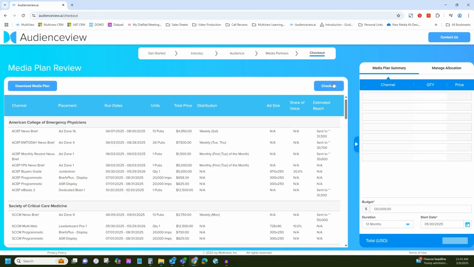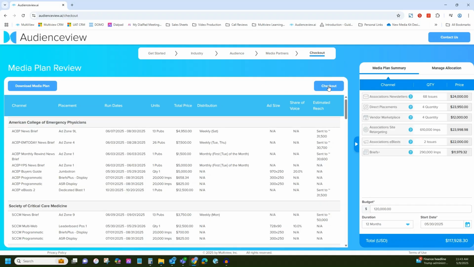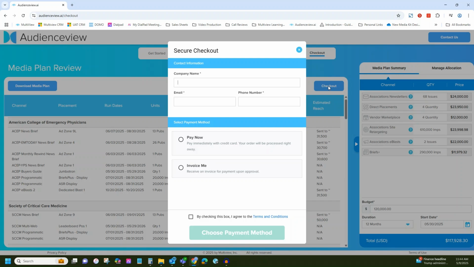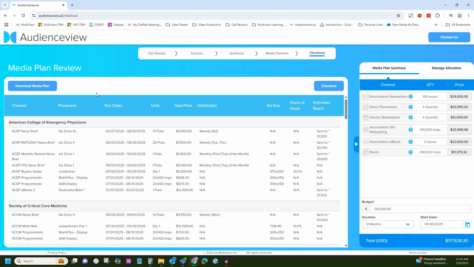Ready to move forward? Click Checkout to lock in your placements and enter your billing information, all securely within the platform. Not quite ready to commit? No problem. Just click Download Media Plan to export your proposal, perfect for team review or internal approvals. And if you have any questions or need guidance, our team is here to help. Click Contact Us to connect with a campaign specialist.